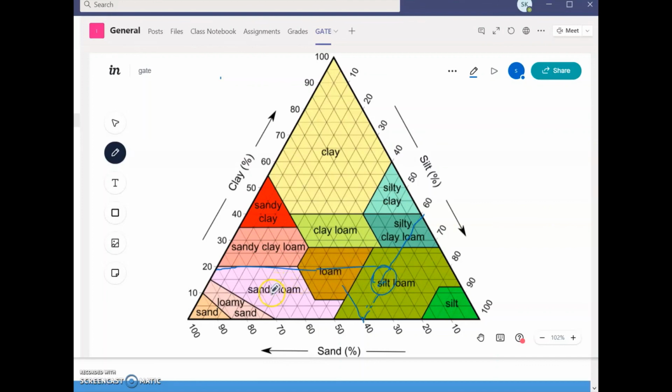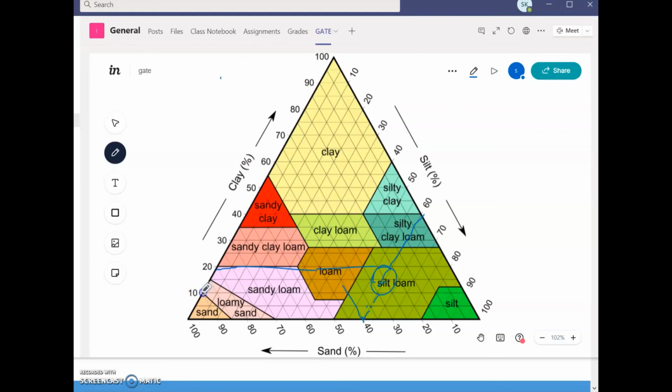We can take another example. Suppose a simple example in which 10% or 20% of clay is there. This is the line I will draw. Suppose 10, 70, and 30.